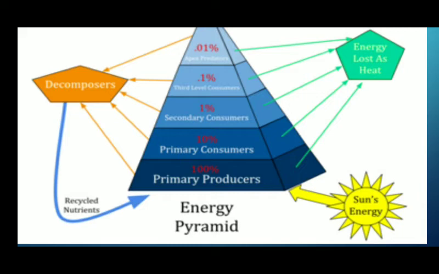And the secondary consumers, the carnivores, what do they do? They use 10% of this 10%, that's only 1%. And the third level carnivores use 10% of this 1%, that's 0.1%. And the top carnivores, or we can say apex predators, use 10% of this 0.1%, that is 0.01%. And the rest of the energy is lost as heat. The energy that is not consumed is finally absorbed by decomposers, and that is recycled back into the soil and is again used by plants. That is what is known as the 10% law.